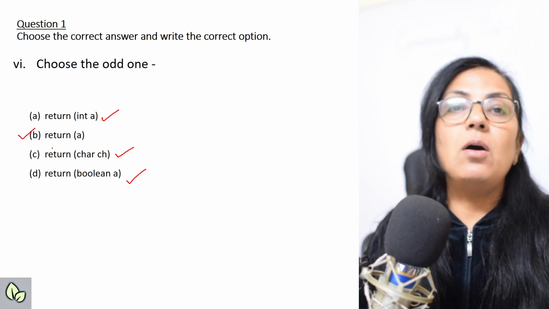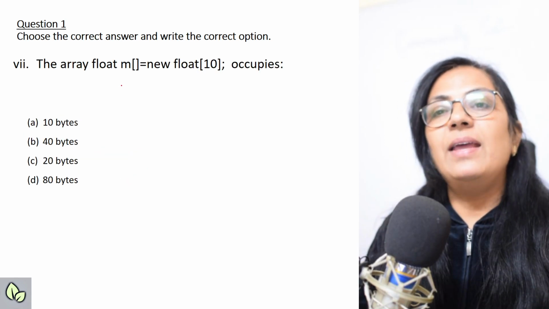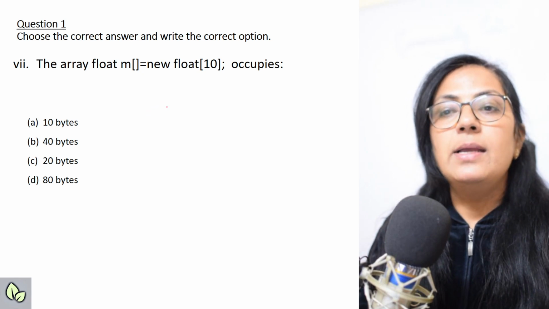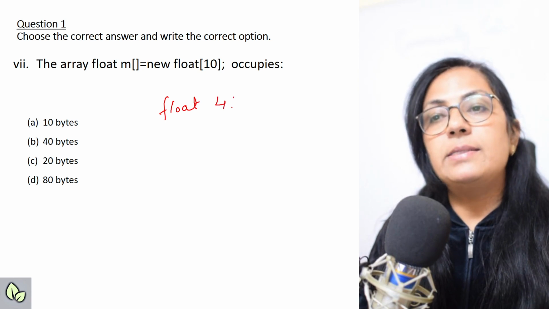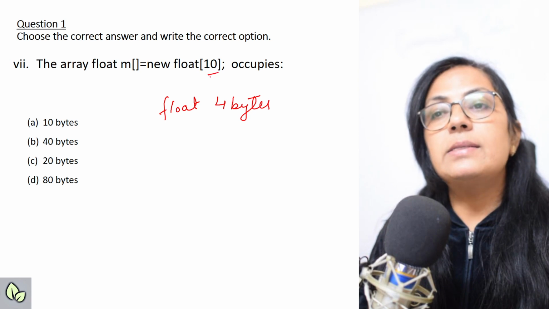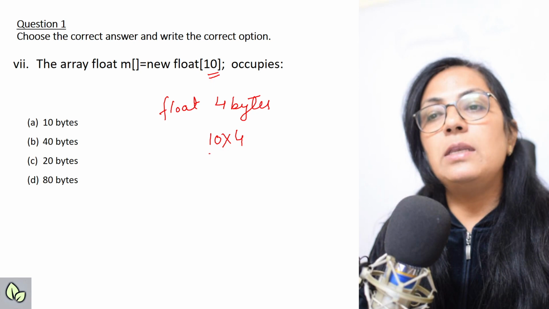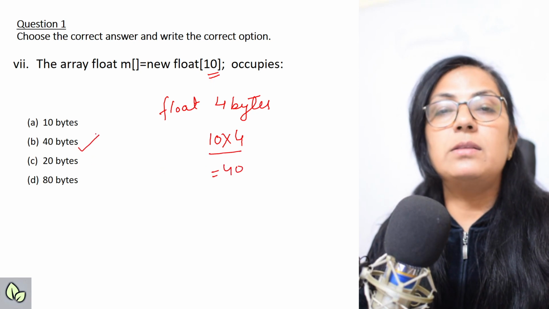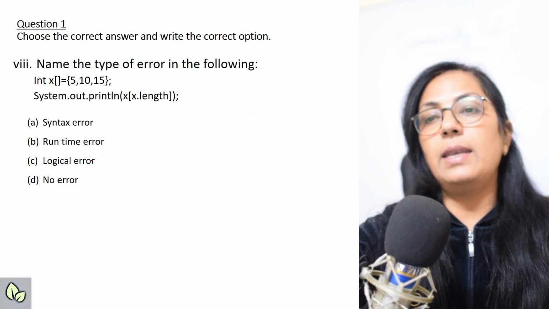So this is the odd one because all other are wrong, right? The next one, the array float m equals to new float 10 occupies how many bytes? Children, float data type occupies 4 bytes in the memory. So if the array is of float type and the size of the array is 10, it will occupy 10 into 4, that is equals to 40. So please check whether it is present in the option or not. It is there. So 40 is the correct answer.